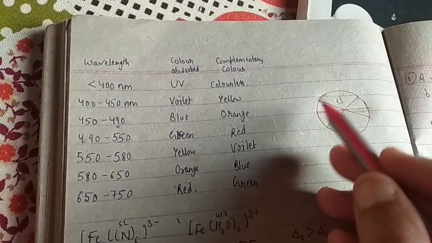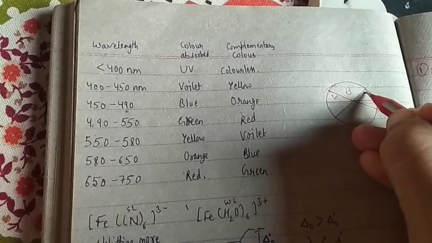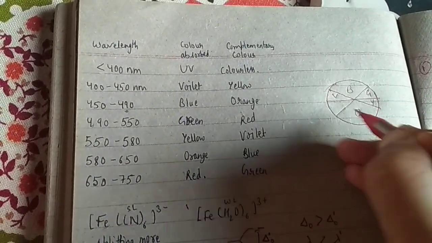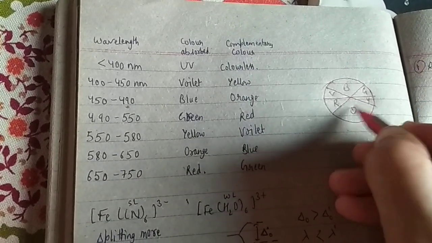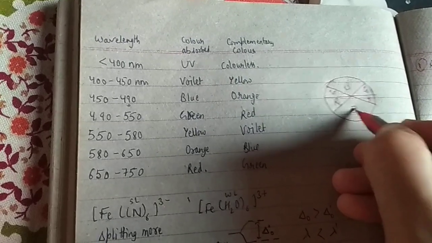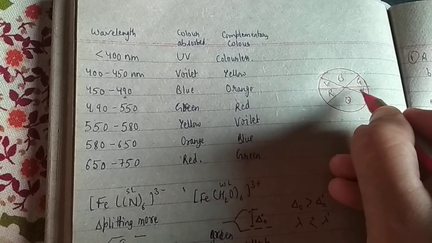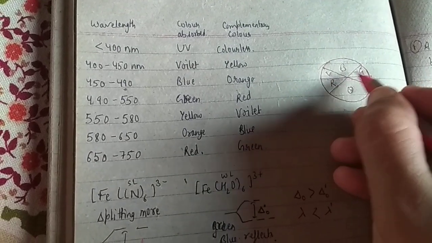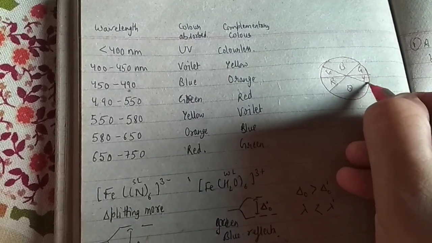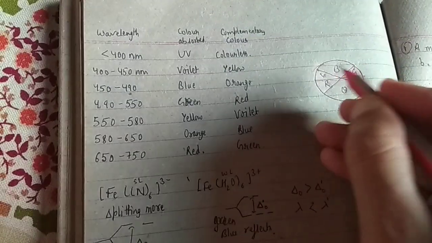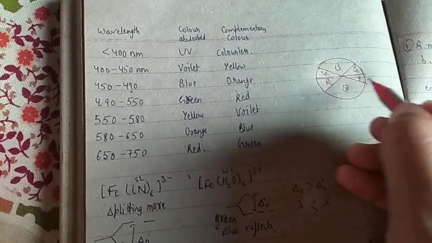First of all, we know the color wheel. The color wheel is V, B, G, Y, O and R. The alternate of it: the alternate of blue is orange, violet is yellow, green is red, and violet is with red. Alright, how would you draw it? Like this and this one.